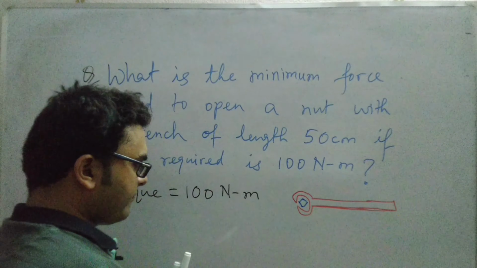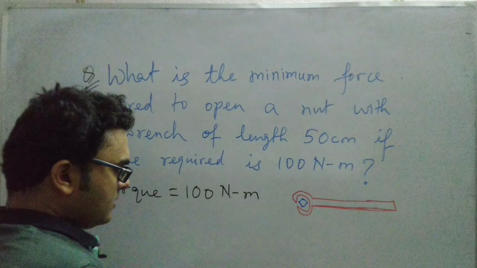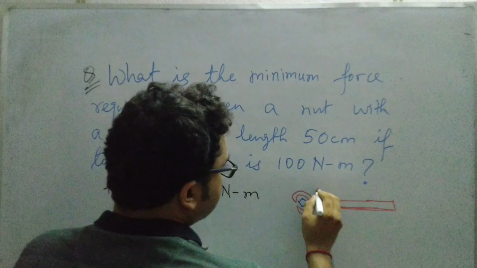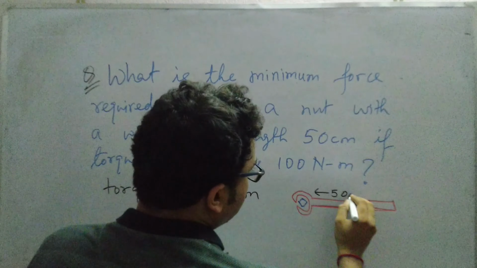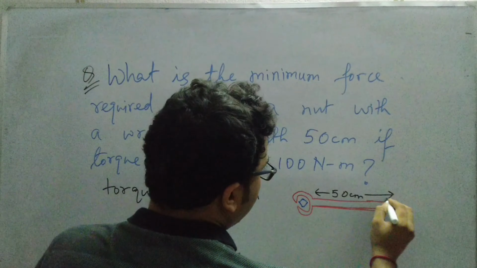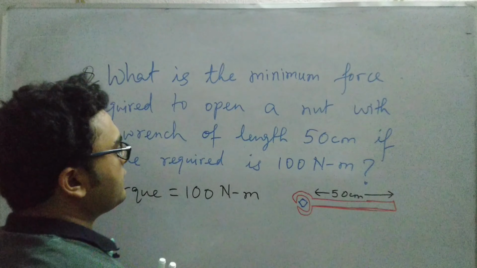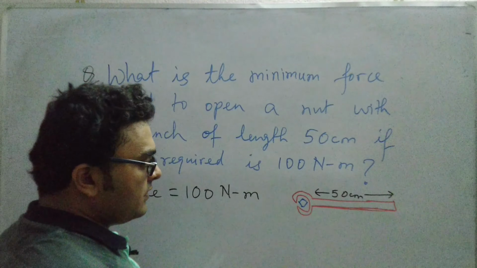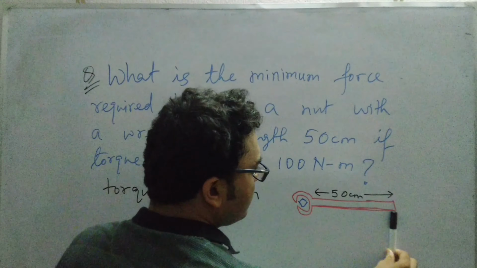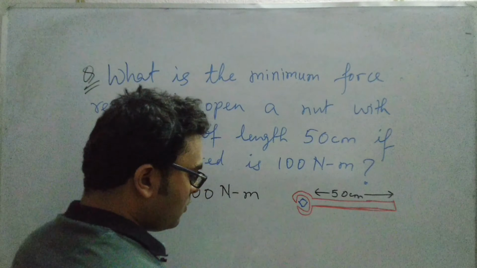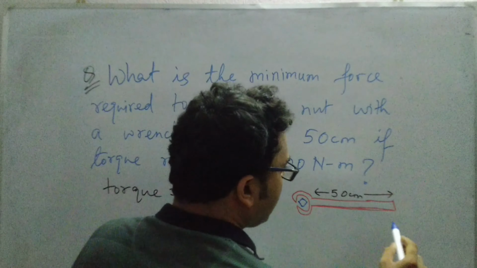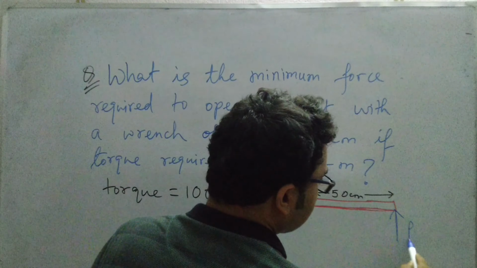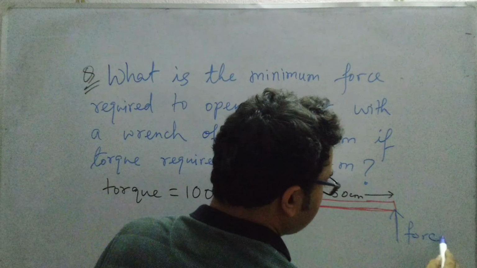Using this wrench, the length of the wrench is 50 centimeters. So obviously, if we want to apply the minimum force to produce the required torque, where will we apply the force? It's very easy. We will apply the force at the farthest end. So obviously we will be applying the force at this far end. This is where we are applying the force, isn't it?